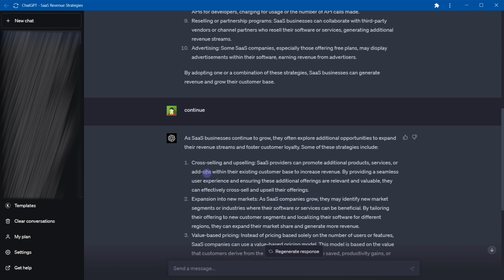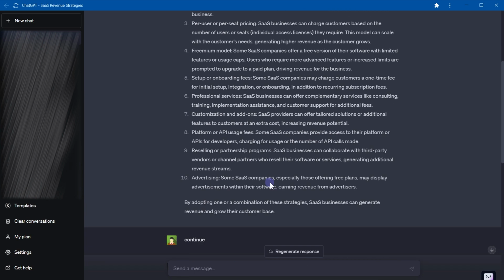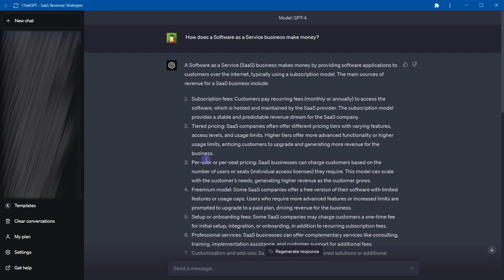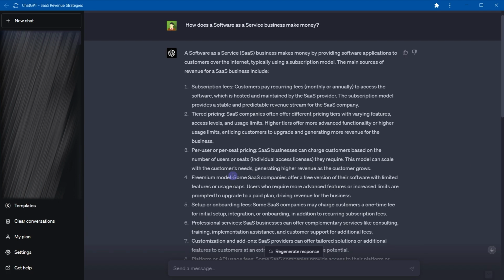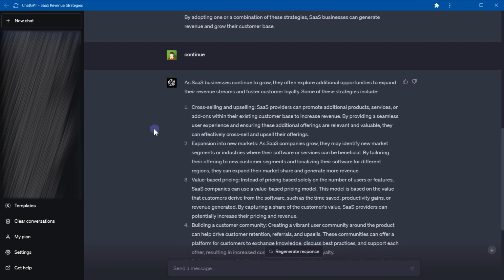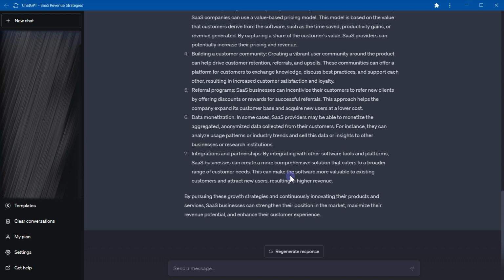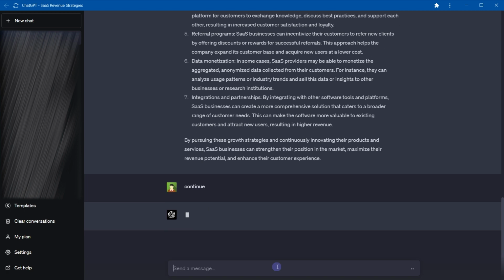And these are different. For example, cross-selling and upselling. It is a different point than the points it mentioned earlier. Expansion into new markets. It is also different. So it said, as SaaS businesses continue to grow, they often explore additional opportunities to expand their revenue streams and foster customer loyalty. Some of these strategies include these. If you need even more content, simply type continue again and hit enter.